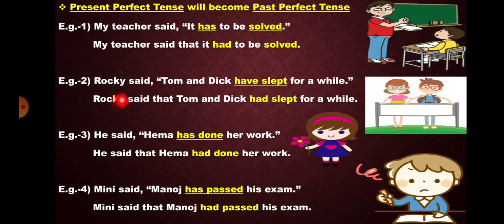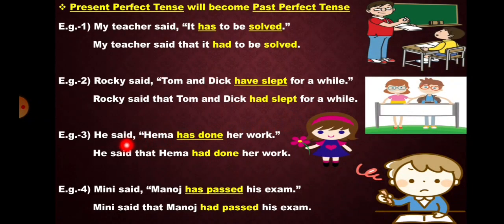Example 2. Rocky said Tom and Dick have slept for a while. Now here again our reporting verb is in past tense. So there will be a change in the tense of reported speech. Have slept will change into had slept. Rocky said that Tom and Dick had slept for a while.